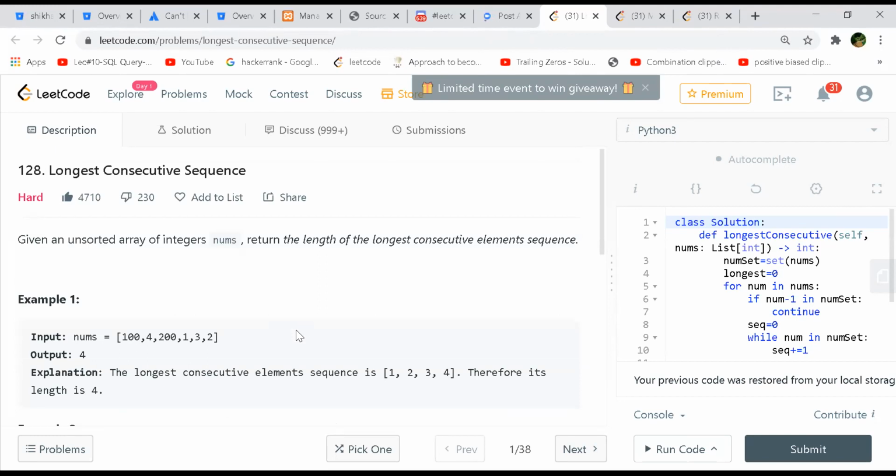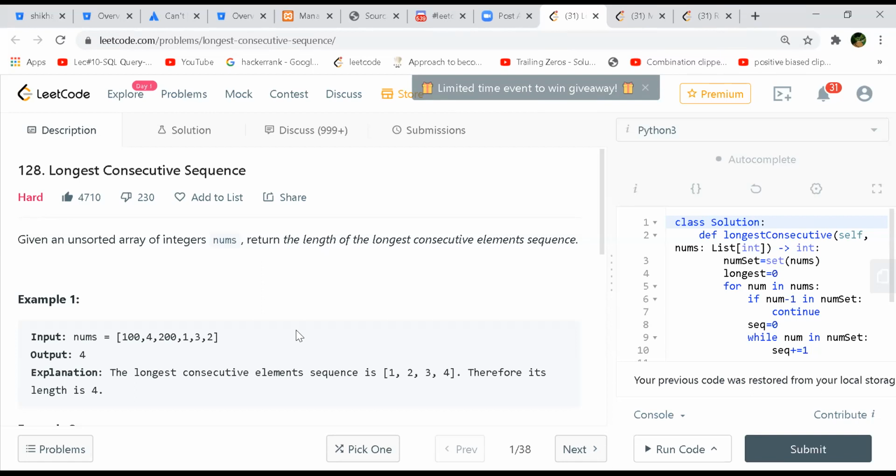So how do we do this? A brute force way, right? It would be easy to do with brute force. You just keep on looking. In the array itself you will keep on checking. Like if you take 100, you will check whether 99 is in the array or not, right? Some consecutiveness, for each and every time.